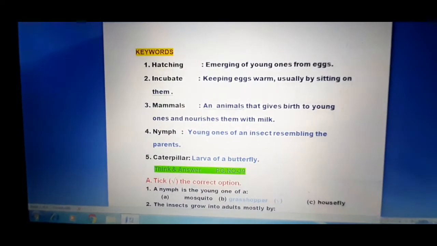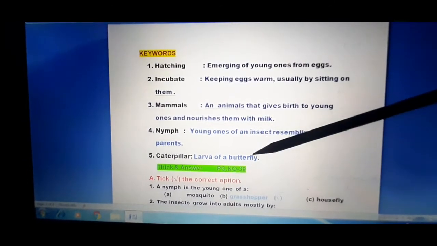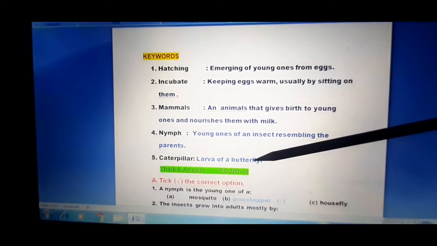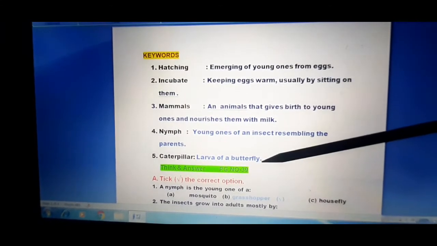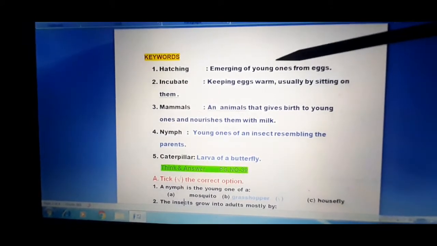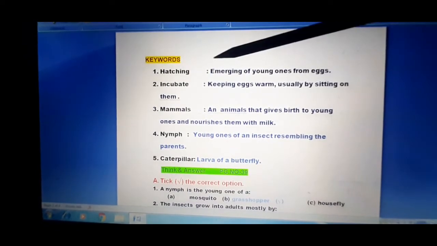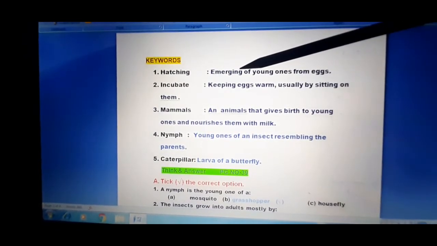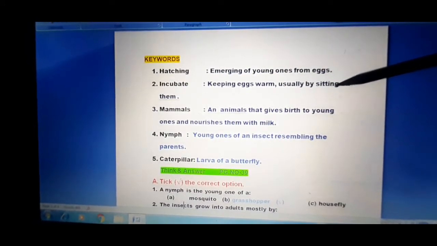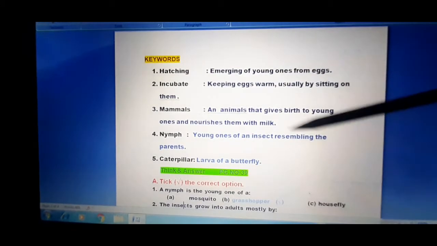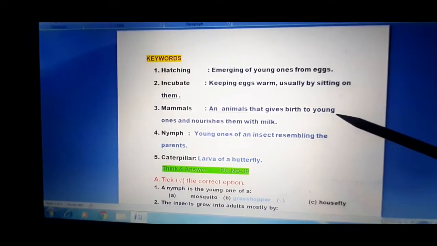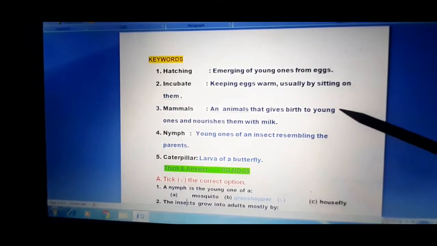Students, you have to do keywords. It is written in your book on page number 38. You have to just copy it from the book into your notebook. Keyword: hatching. What is hatching? Emerging of young ones from egg. And what is the meaning of emerging? That is growing. Incubate: keeping eggs warm, usually by sitting on them. Mammals: an animal that gives birth to young ones and nourishes them with milk. Okay. Names.